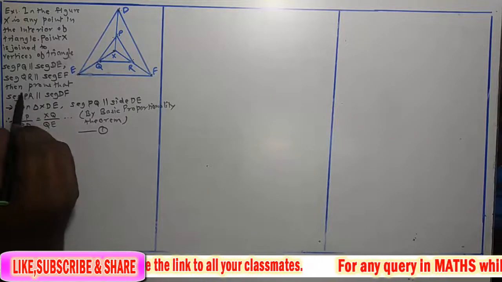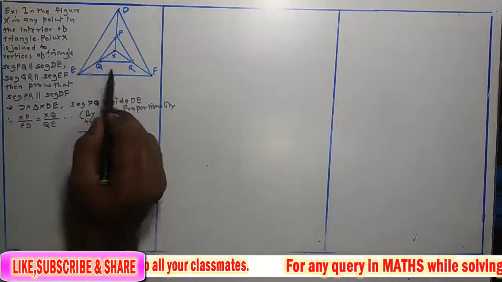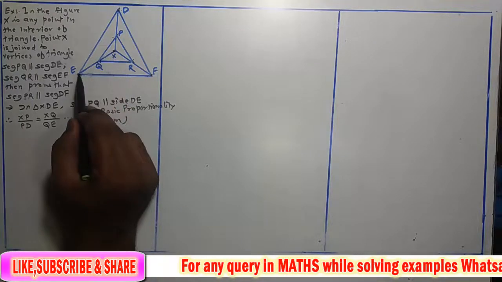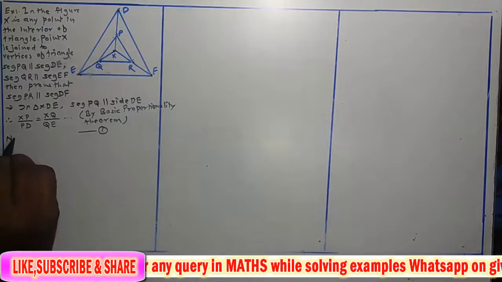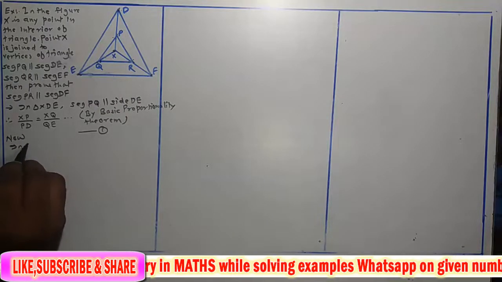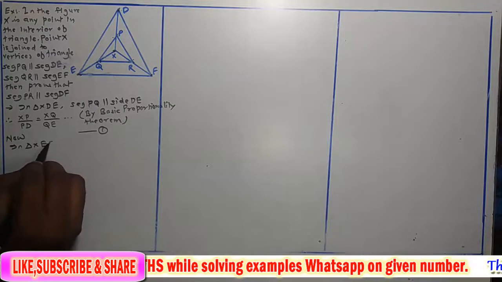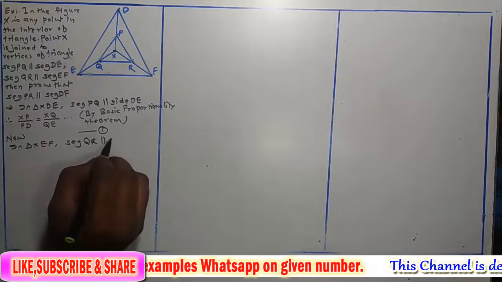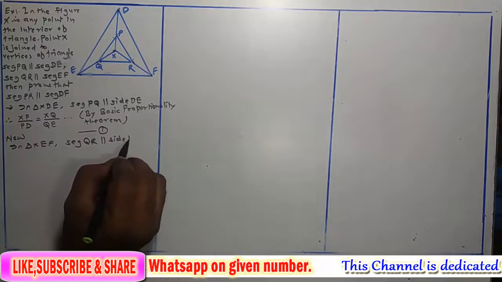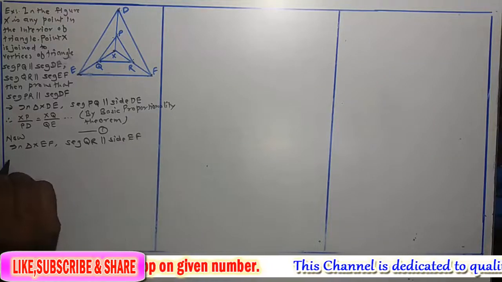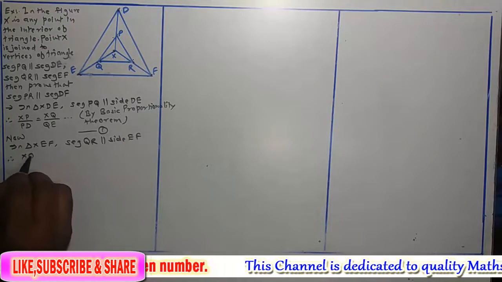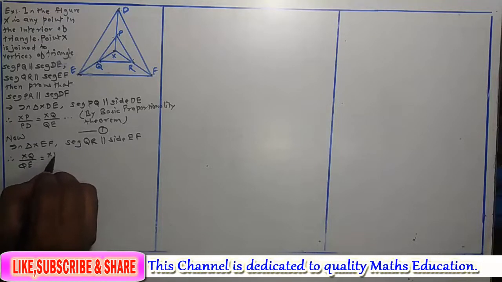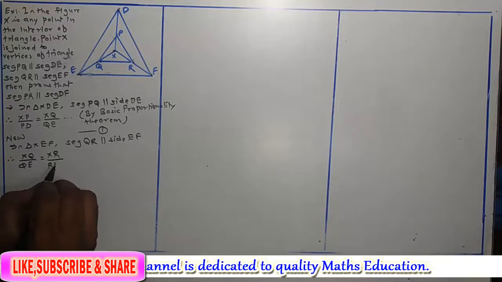Okay, now second, what is given? QR is parallel to EF. For that we consider triangle XEF. Now in triangle XEF, segment QR is parallel to side EF, and therefore XQ upon QE is equal to XR upon RF.